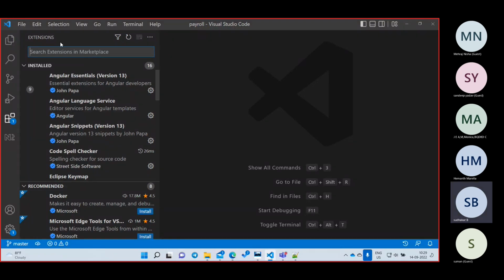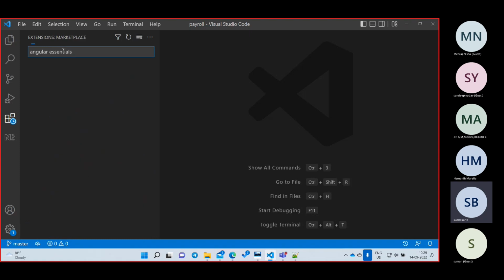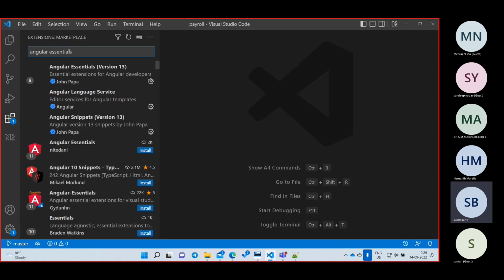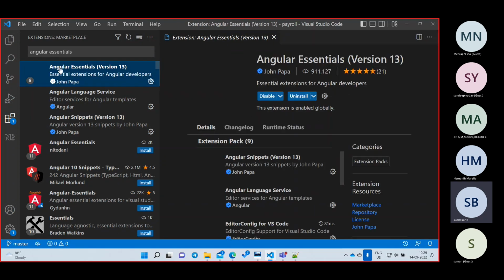That is the reason I'm going to install this one. There is an extension called Angular Essentials. Just type Angular Essentials and this website will come up. This is done by John Papa.